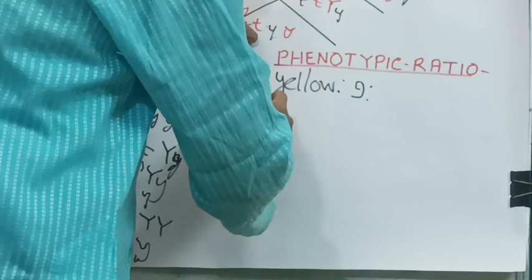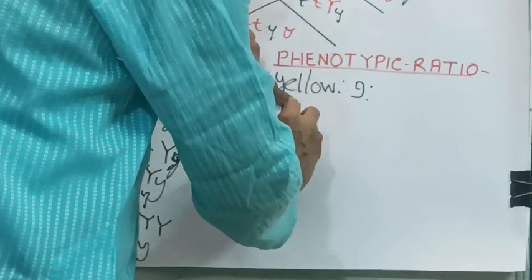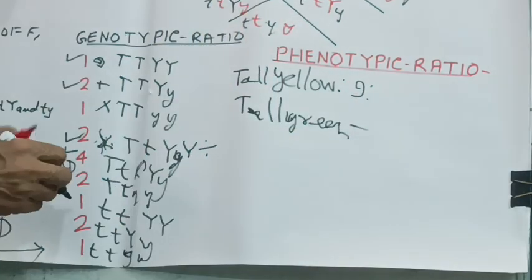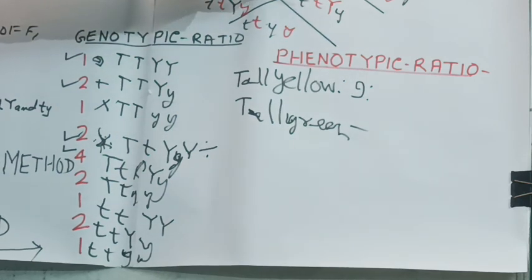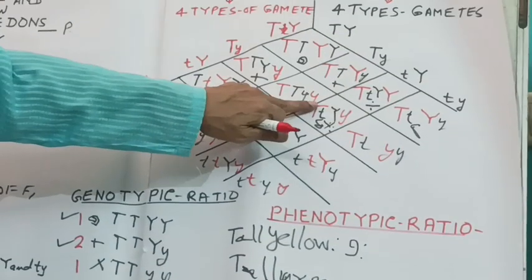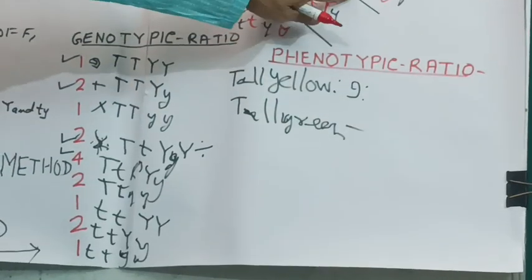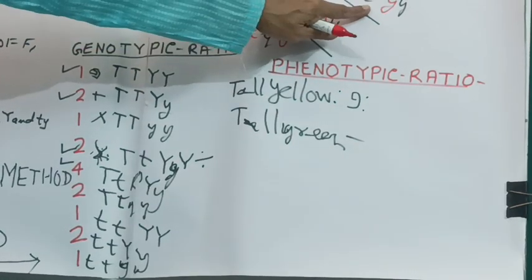Then tall, green. Which individual will be tall and green? This one. The small y indicates green cotyledon. And then these two. 1, 2, 3.